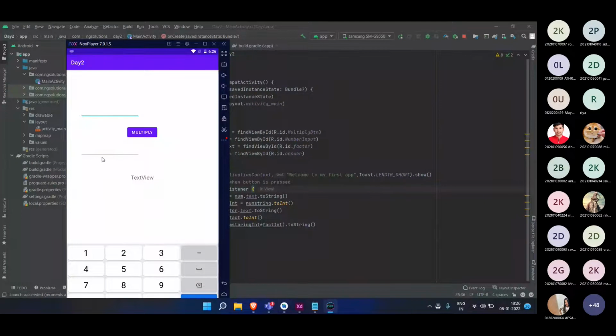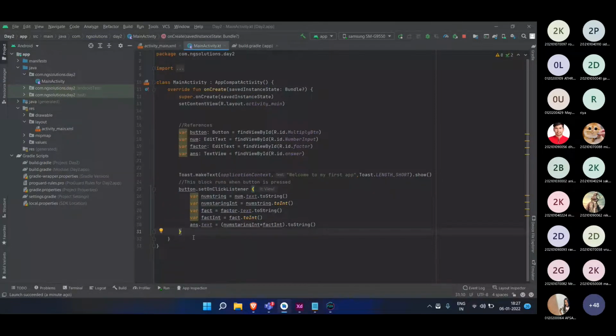So here you can see there are two fields, and if I write 54 and here 3, and if I hit multiply, you can see 54 into 3 is nothing but 162. If I write 2 and hit multiply, you can see it's 108. So you can make a basic multiplying calculator also using this. Like 25 into 2 is 50, and 50 into 3 should give us 75. So now we have developed the engine.